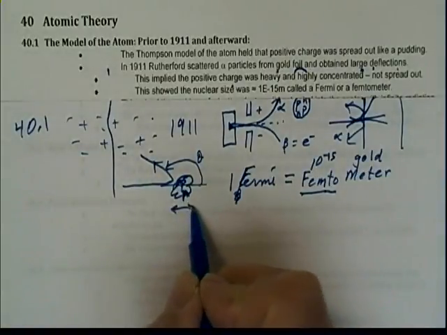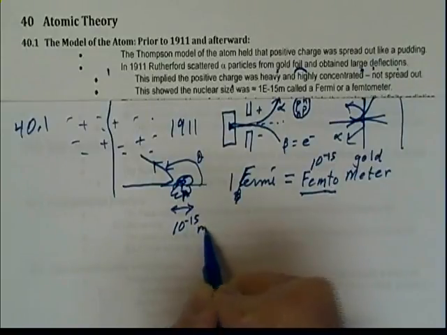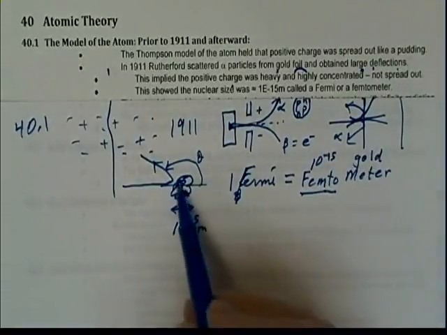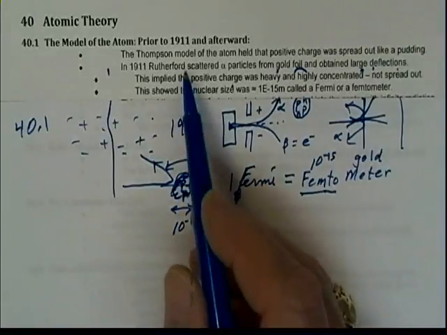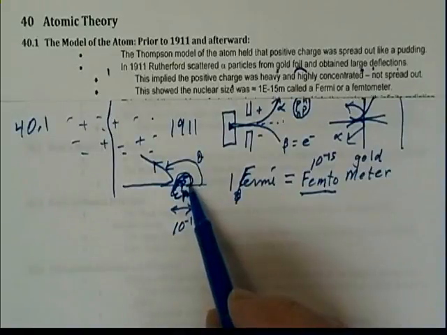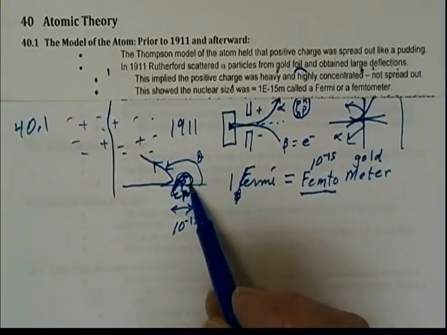That was about the extent of this incredibly concentrated positive charge. So for the first time in 1911, it was learned that the nuclei of matter were concentrated together, where all the protons were together, in extremely dense areas called the nucleus.